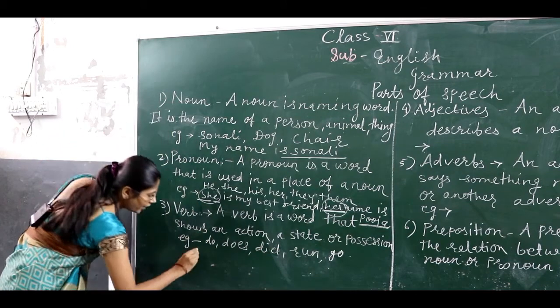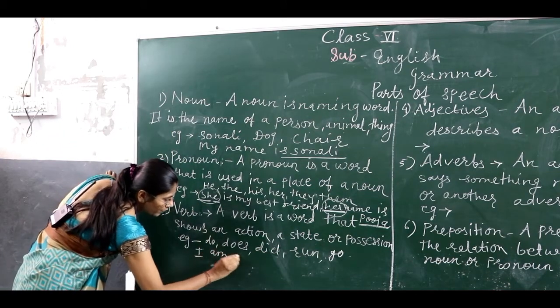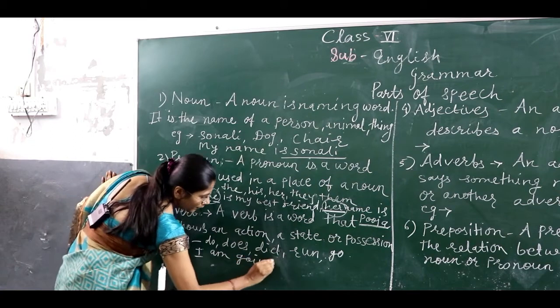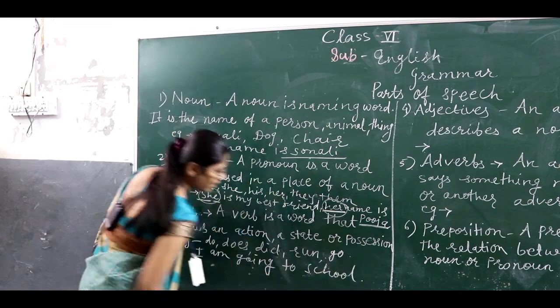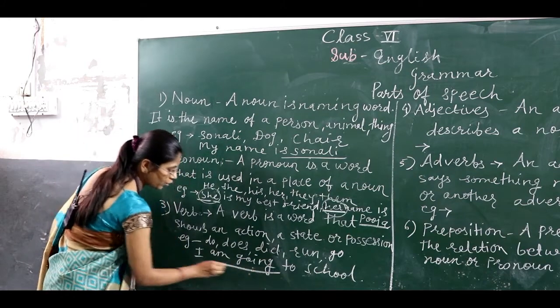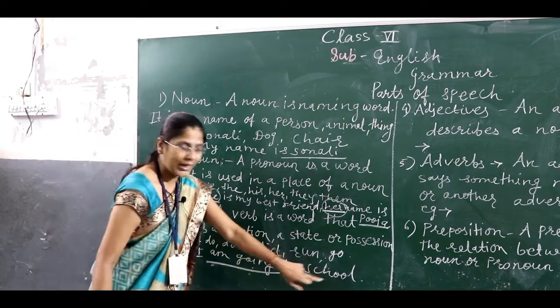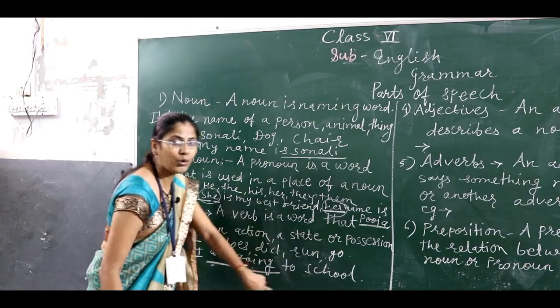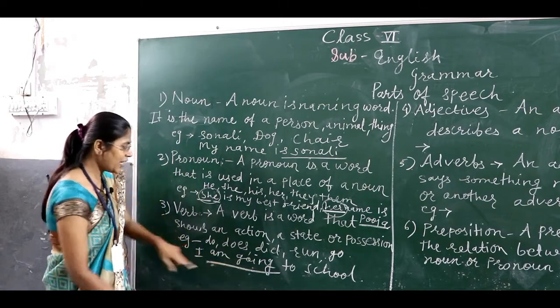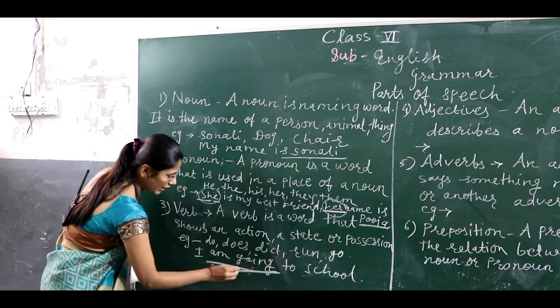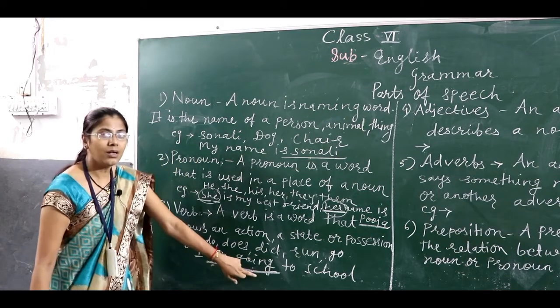For example, I am going to school. What is the action? That action is going. I am going to school. So the verbs are am and going.